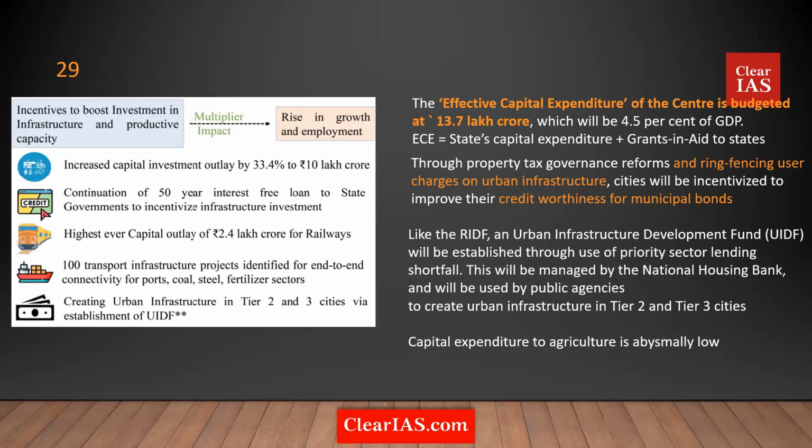So that was basically about Sabka Saath, Sabka Vikas, or inclusive development. Now, the second pillar for the achievement of Amrit Kal's goals, which the government sees as very important, is capital expenditure, or investment, or infrastructure creation.